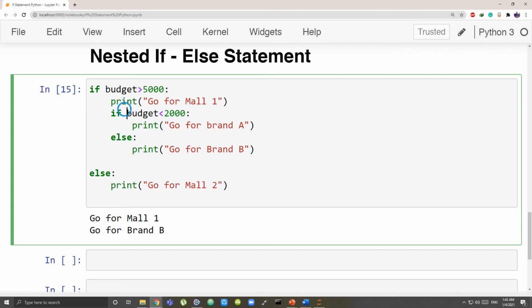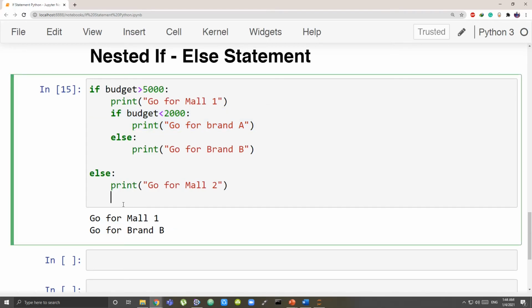It checked, is my budget less than 2,000? No, this came out to be false because our budget was greater than that. It was 6,000. So this did not run. Because this did not run, else has to run by default. So that is why, if none of the above runs, else runs, and we got go for brand B.